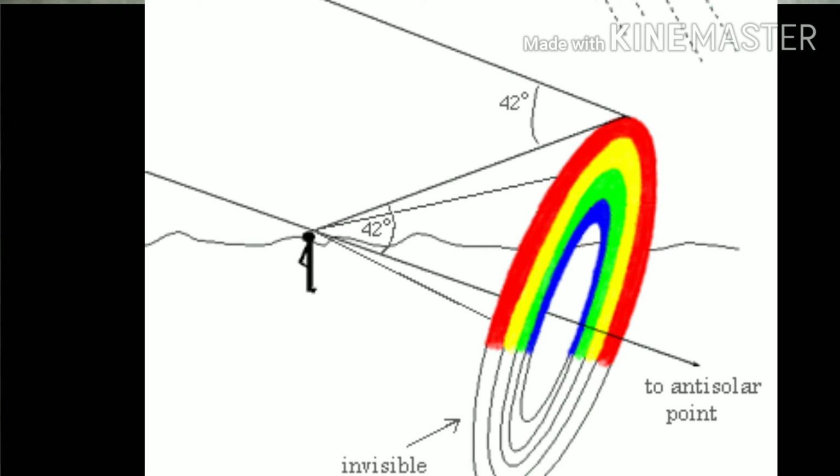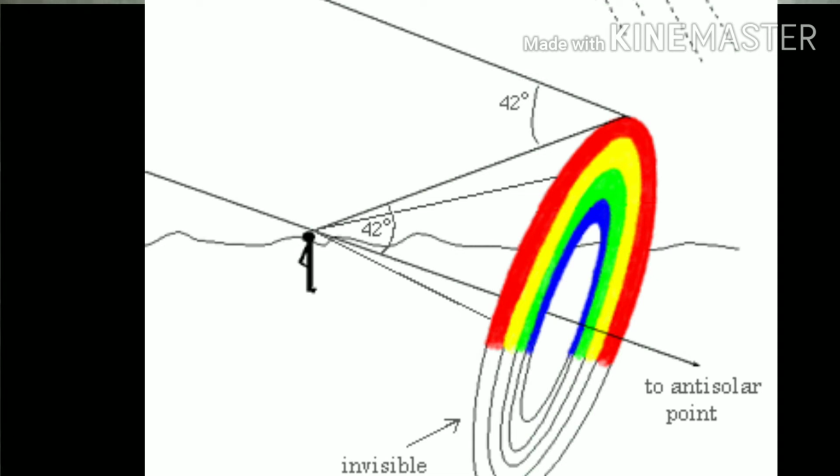The observer is located at the center of the three-dimensional cone, to the horizon, which means our eye direction is parallel to the ground. Whenever our eye direction is parallel to the ground, we can observe only half of the arc, which is located in between 40 to 42 degrees of angle only.